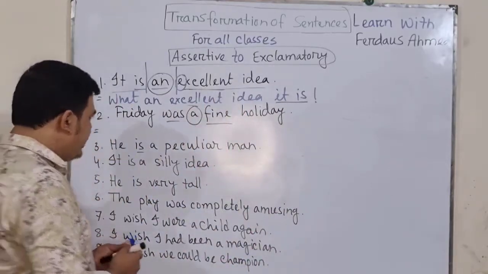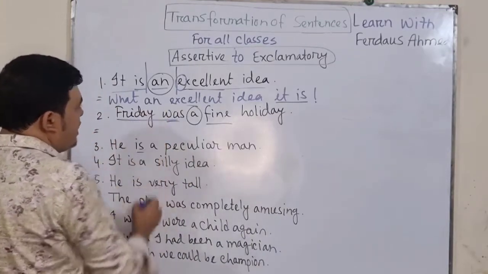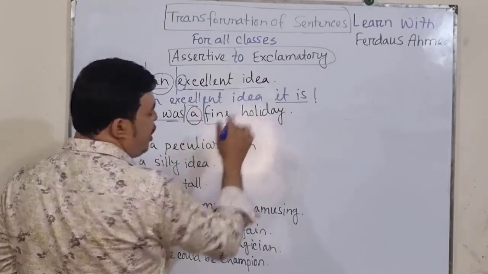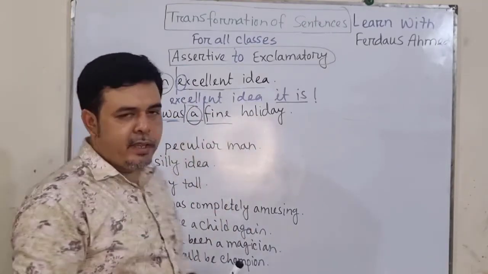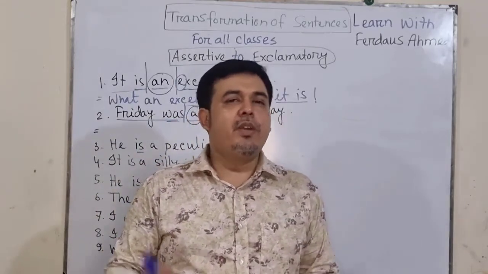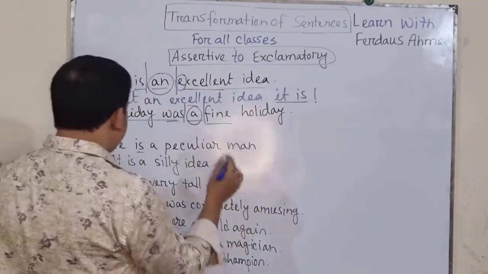Now come to the next one. Friday was a fine holiday. Friday was is one portion, and a fine holiday is another portion. The same theory applies here.